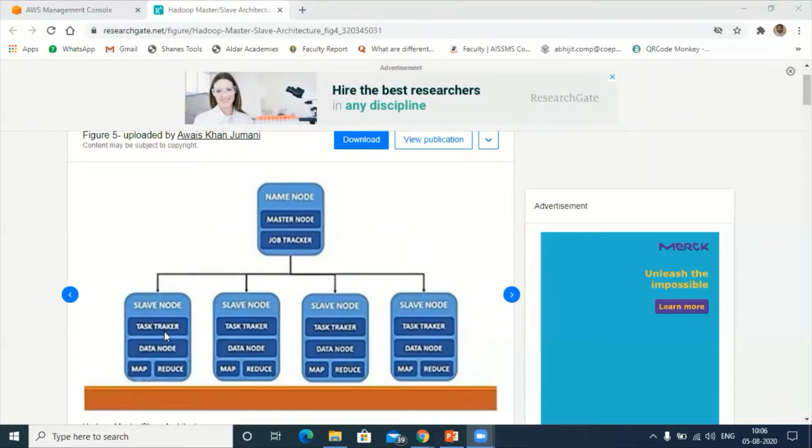One is called task tracker, and one is called data node, which is the main part of this cluster, where actual data is stored. This is further divided into two parts: one is called mapper and the other is called reducer. In the same way, you can have the same layer for the rest of the slave nodes, or compute nodes.